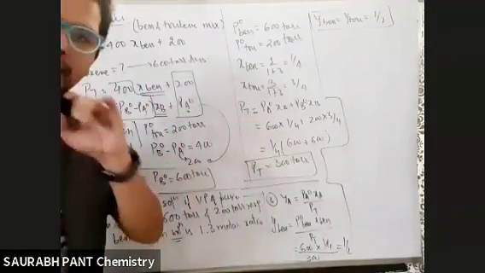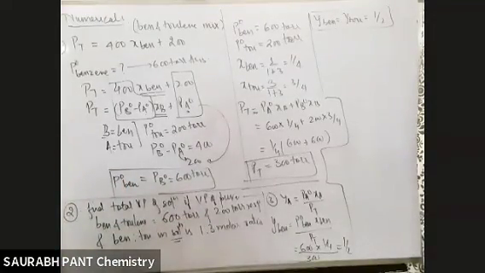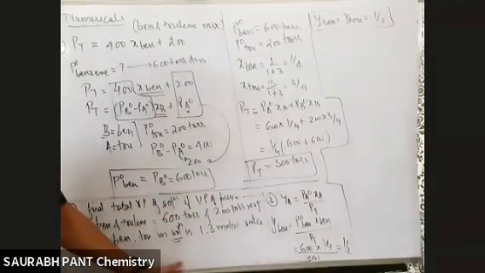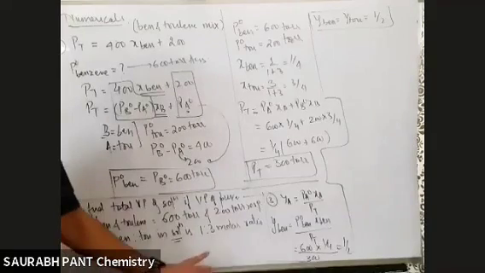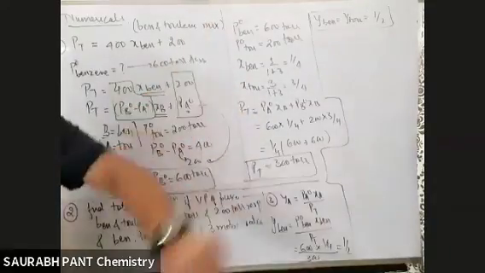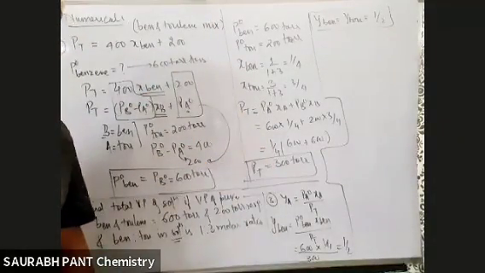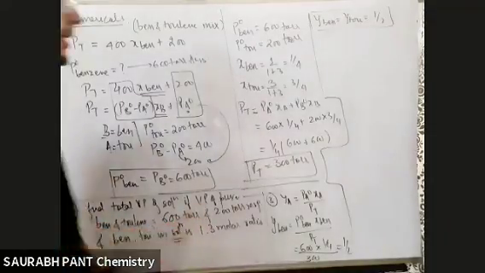That is up to your practice. Tell me, is it clear? Should I repeat what I just now said? Should I repeat the question orally again? Got it? If 1:3 is the vapor composition, then what to do? Then find PT using equation number 2. Put here, find XA. Finished. Okay? Next, let's see.